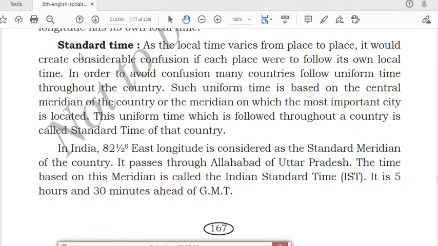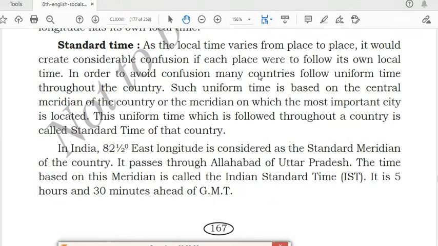So to avoid that confusion, standard time has been decided to be followed all over the world. In order to avoid confusion, many countries follow uniform time throughout the country. Such uniform time is based on the central meridian of the country, or the meridian on which the most important city is located.